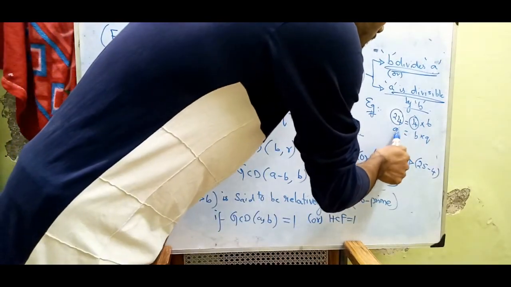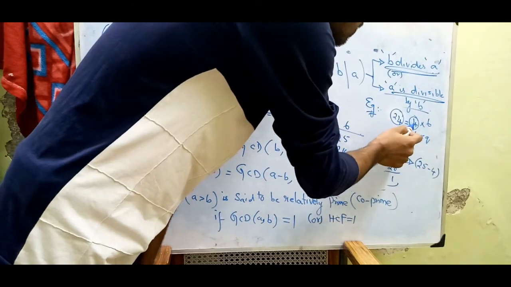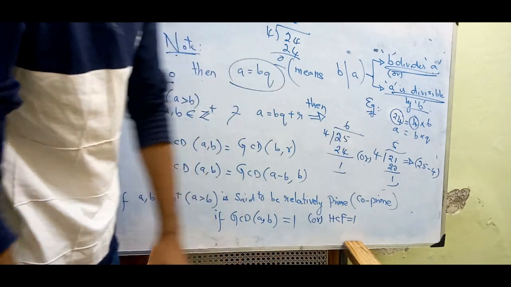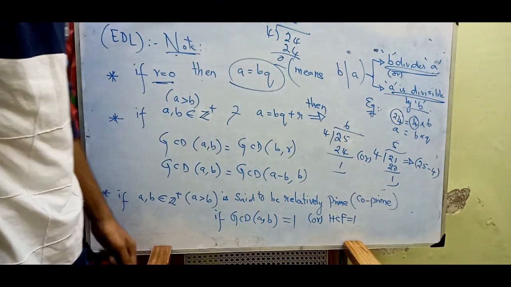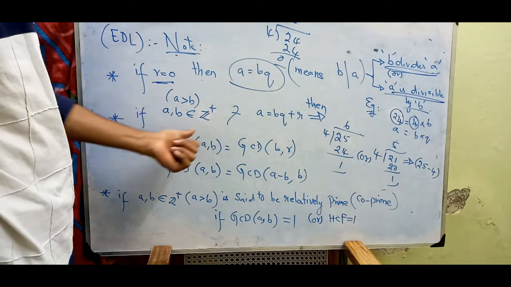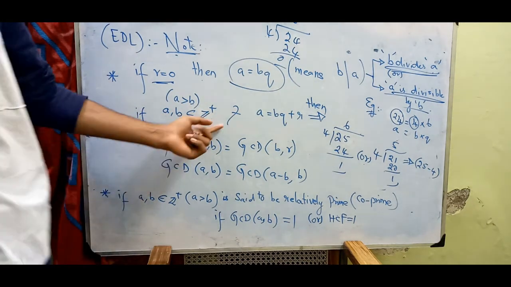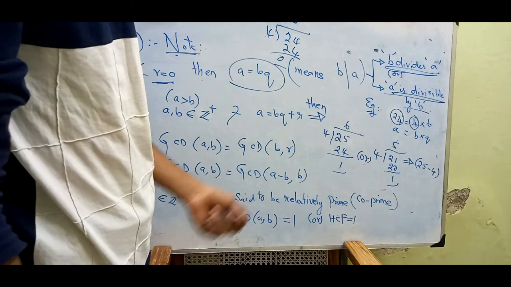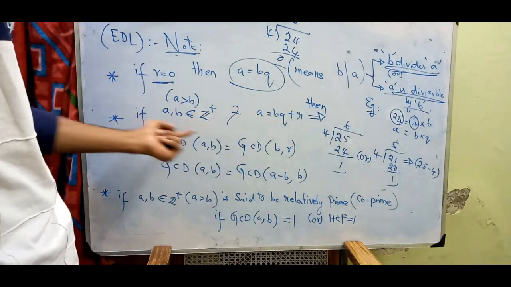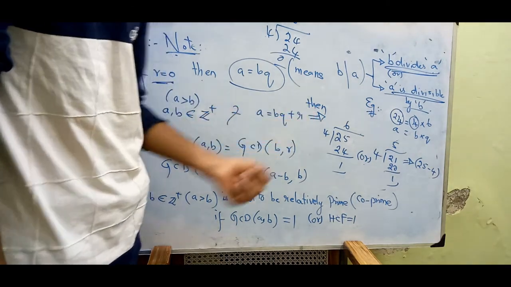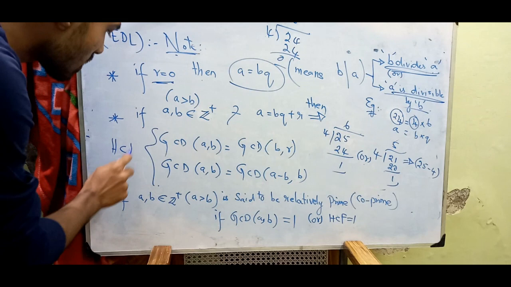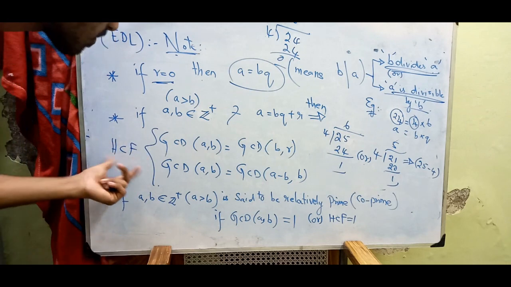So here we can say either 4 divides 24 or 24 is divisible by 4. Got it? So next point, if a, b belong to positive integers, a is greater than b, such that a equals bq plus r, that is nothing but Euclid's division lemma. According to Euclid's division lemma, we then have GCD, or you can say HCF, the highest common factor.